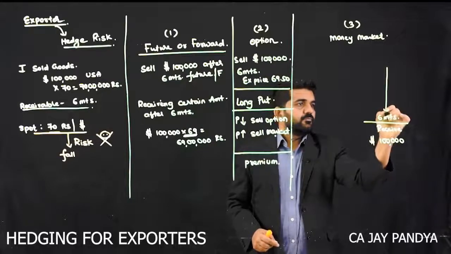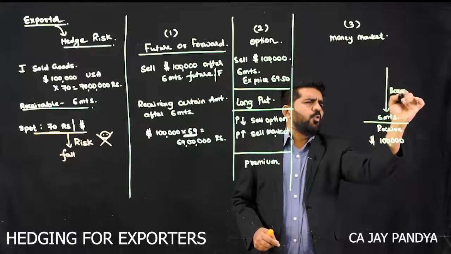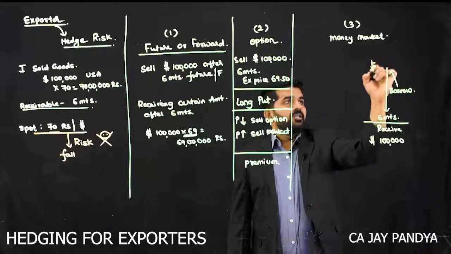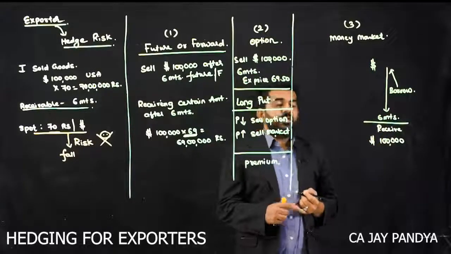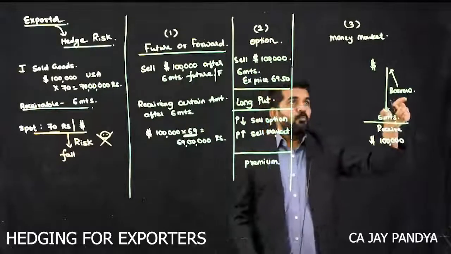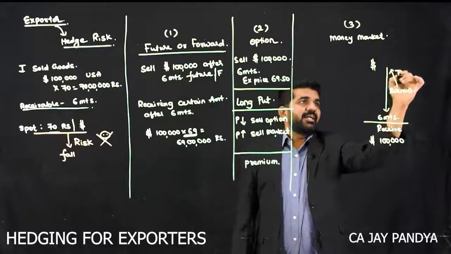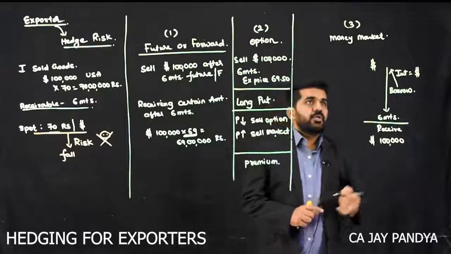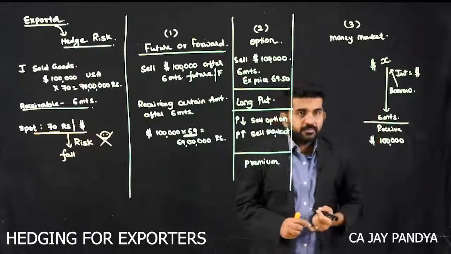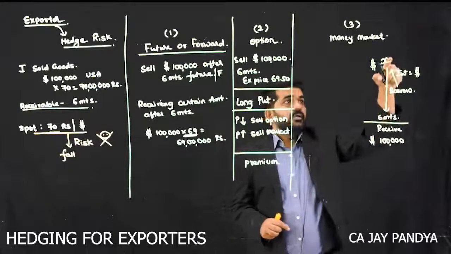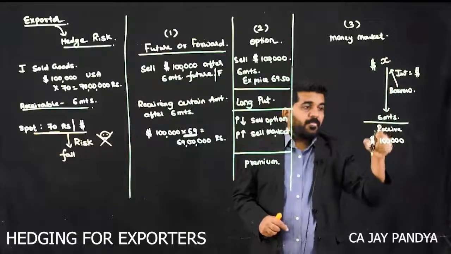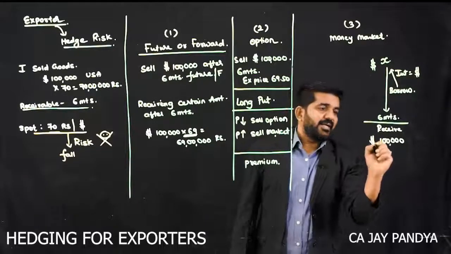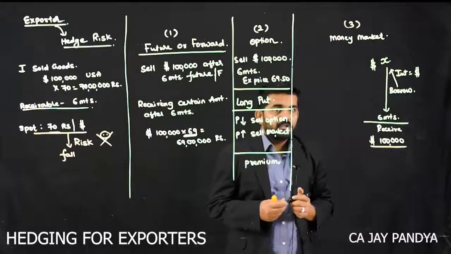Then borrow dollars in the USA, borrow dollars at an interest rate applicable to dollars, such an amount which is maturing at exactly $1 lakh.